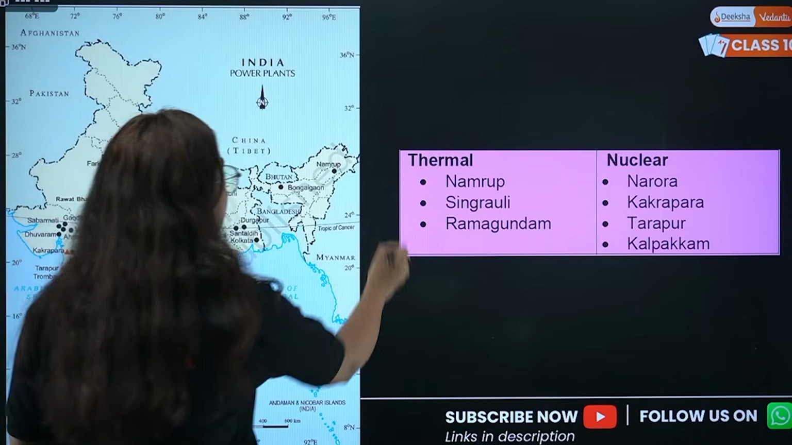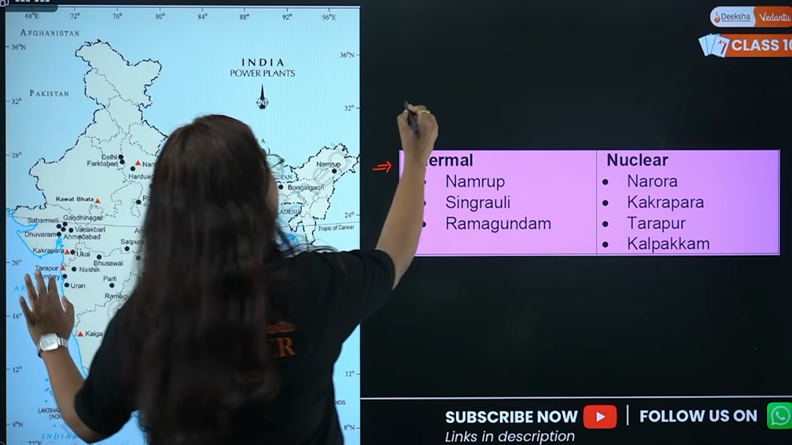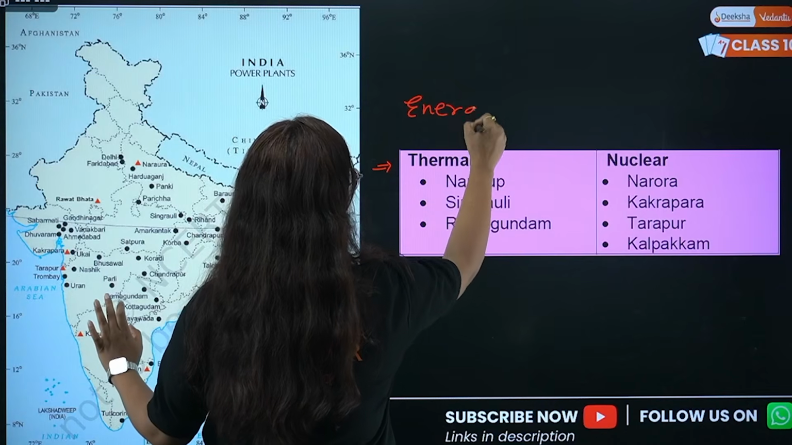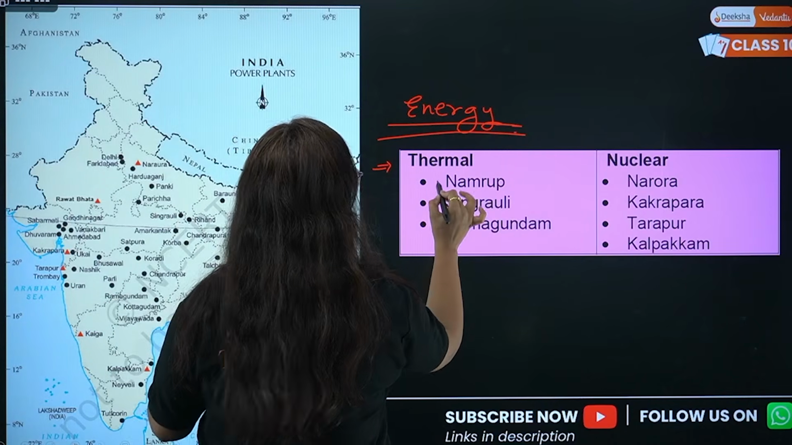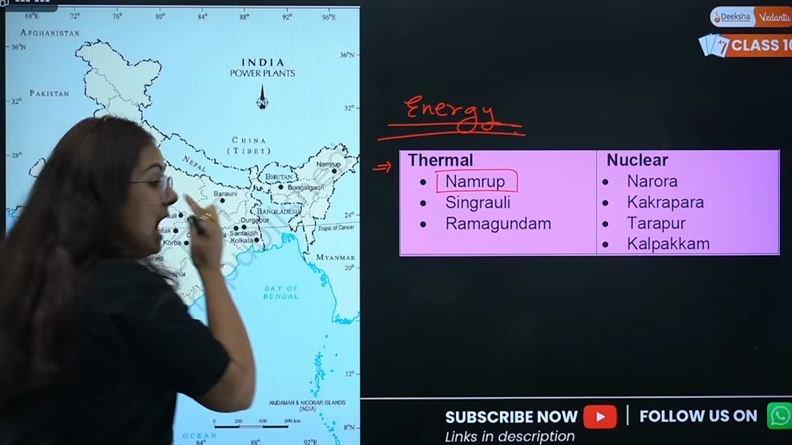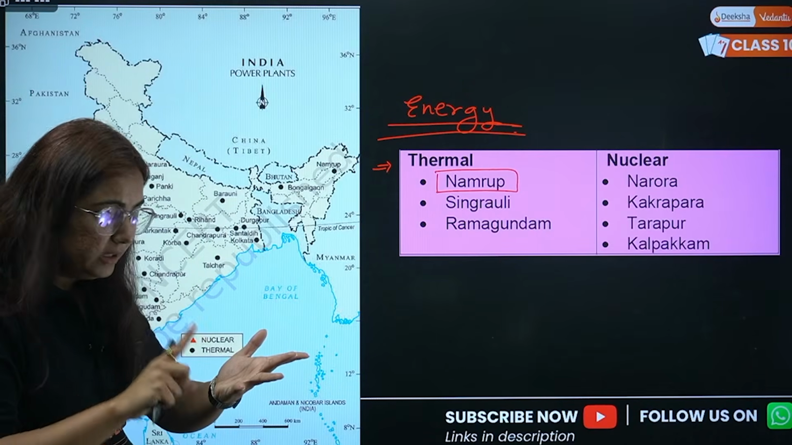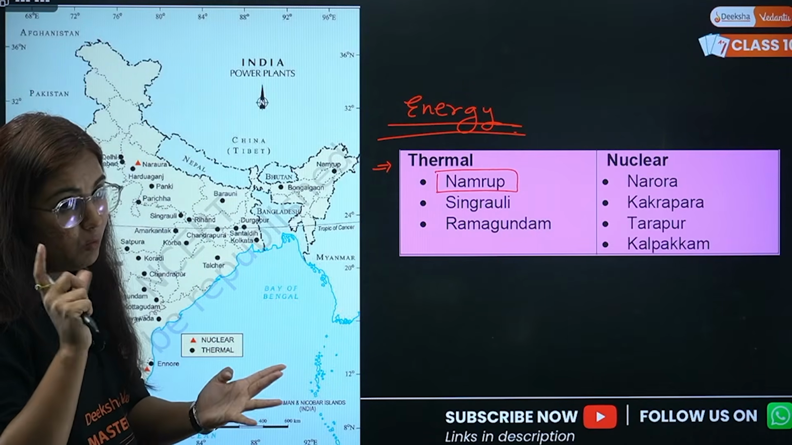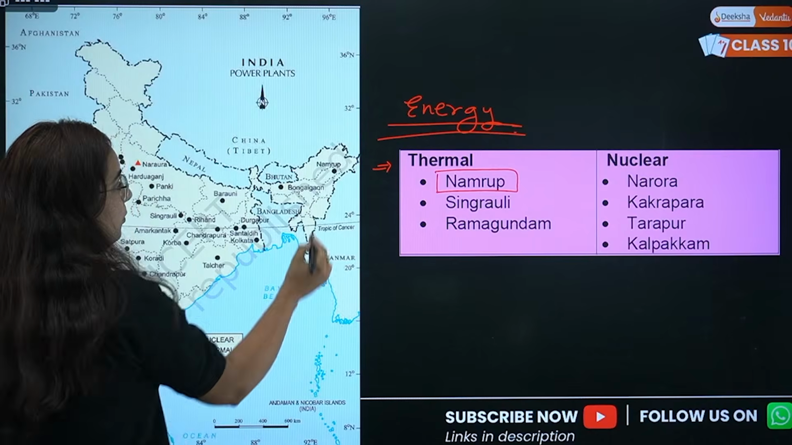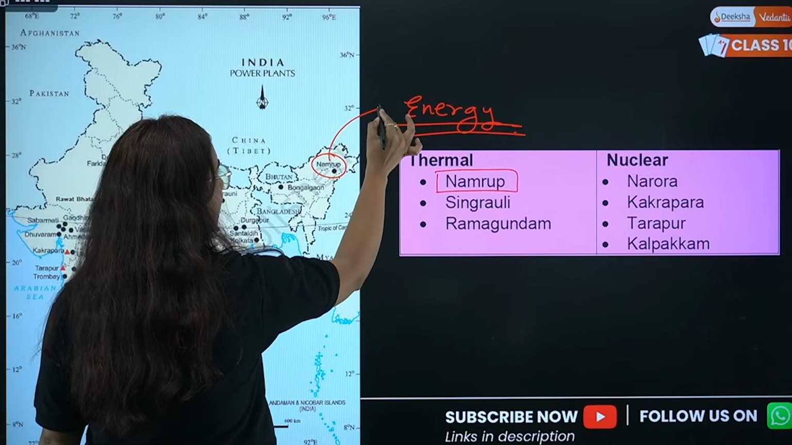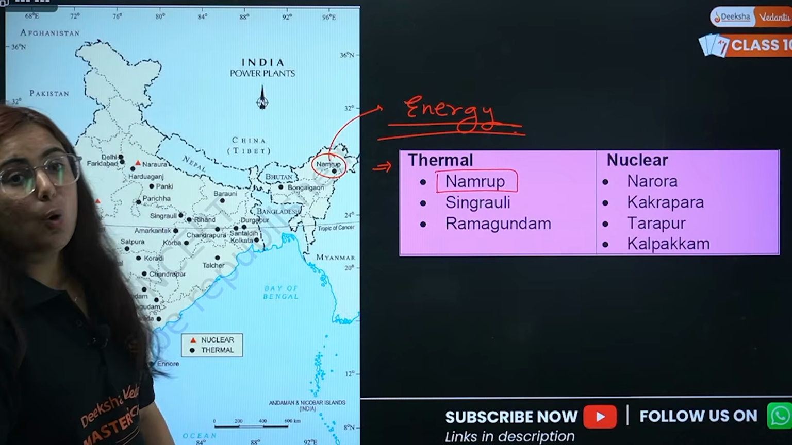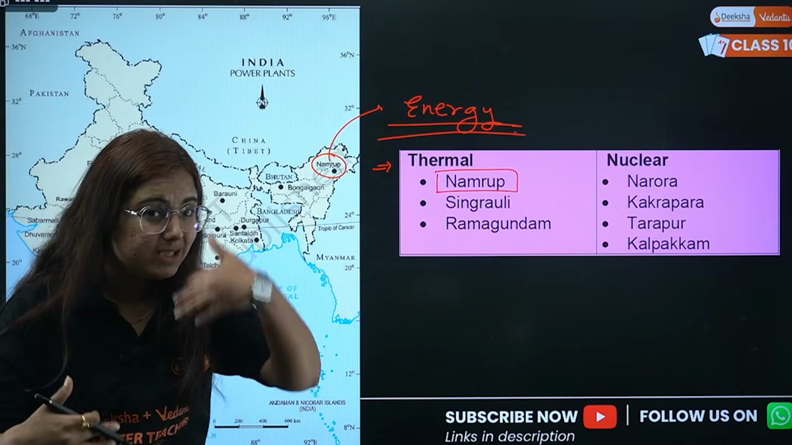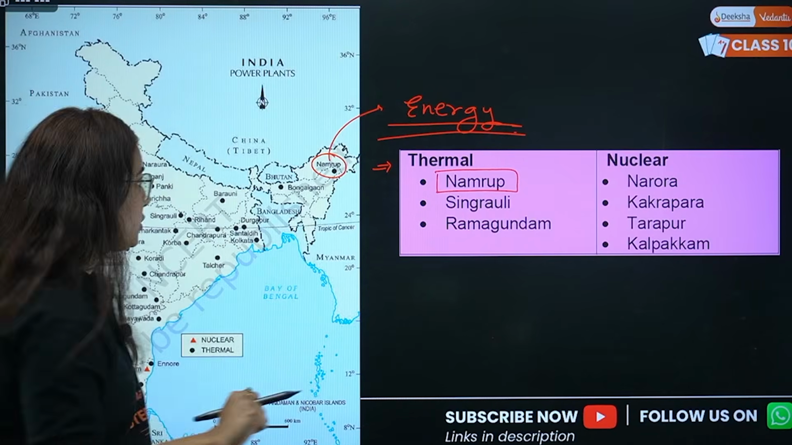So I'll start with thermal power plants. See, thermal means energy. We will start with Namrup. I said Assam, Digboi, Naharkatia. There is one more thing, and that is Namrup. Namrup thermal power plant, energy power plant, near what? Near the oil fields. We know that oil fields and energy are somewhere related to each other.